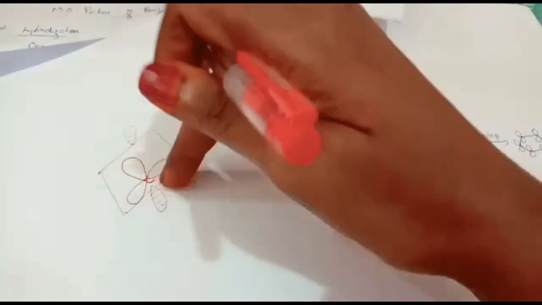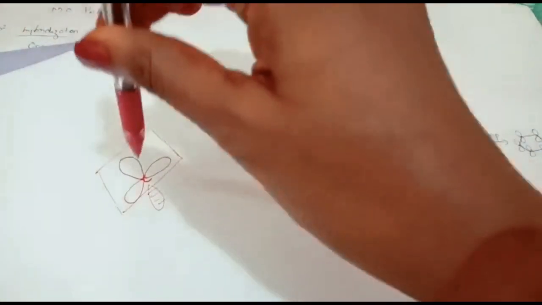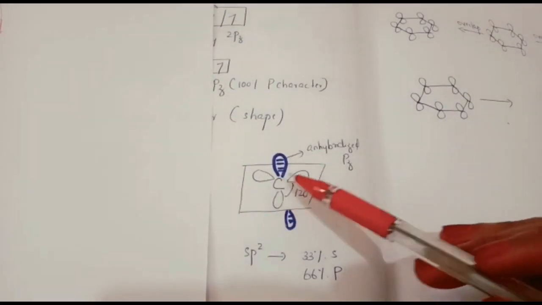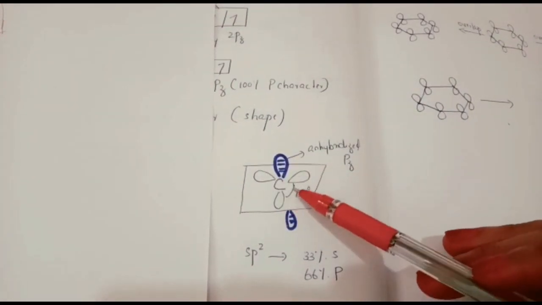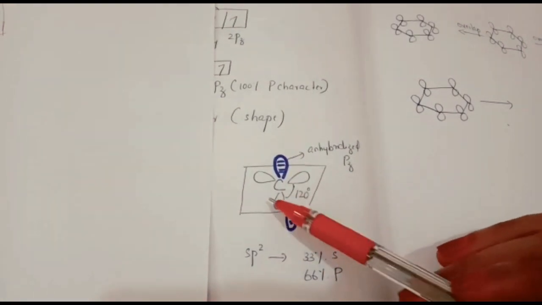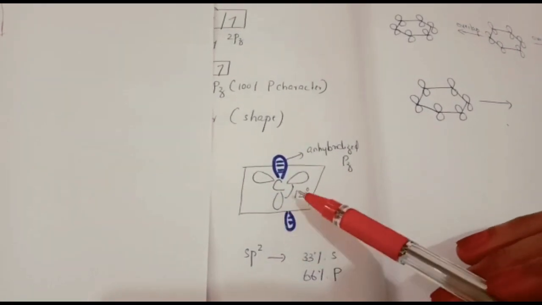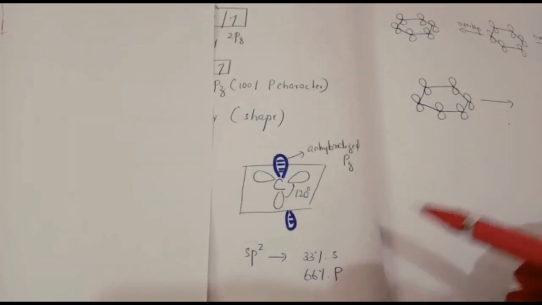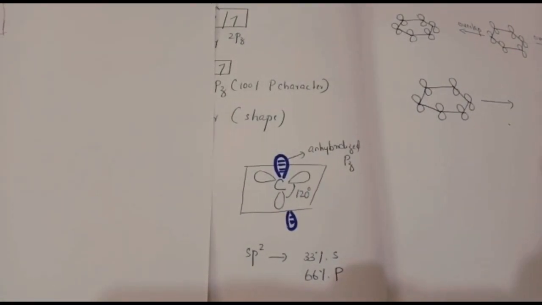If these are in the same plane, the pz will be perpendicular to this plane. So this is the shape of sp2 hybridized carbon. This angle is 120 degrees, and this is the unhybridized pz orbital perpendicular to this plane. So sp2 means s character is 33% and p character is 66%.